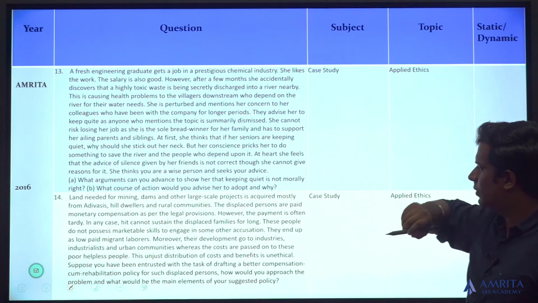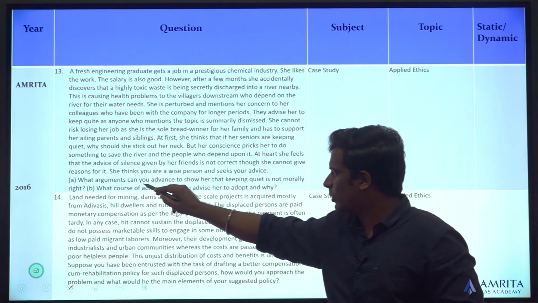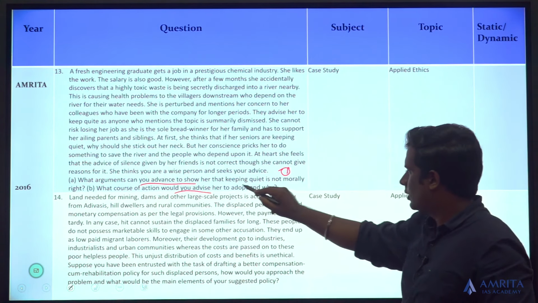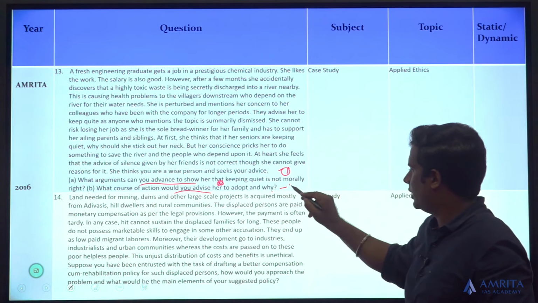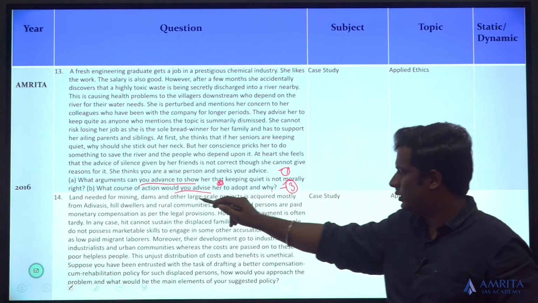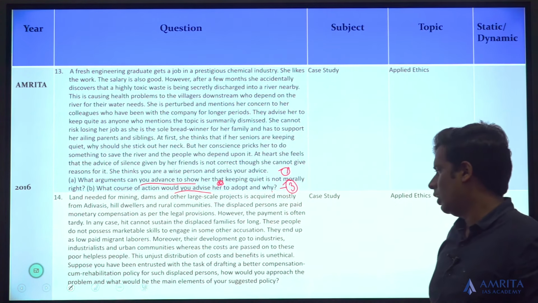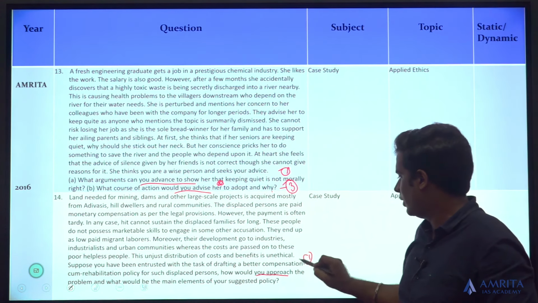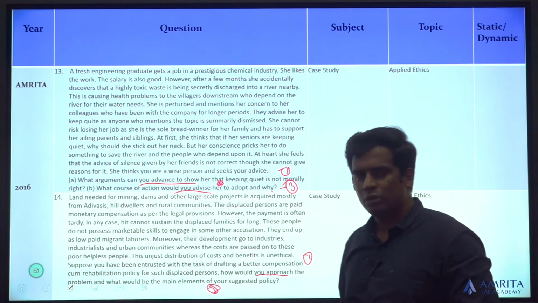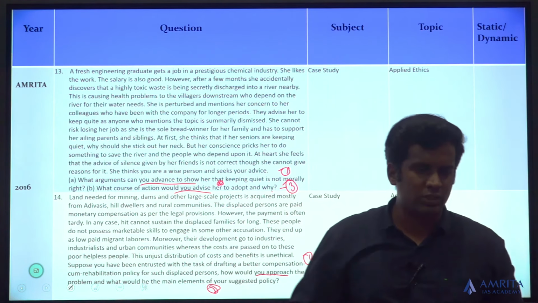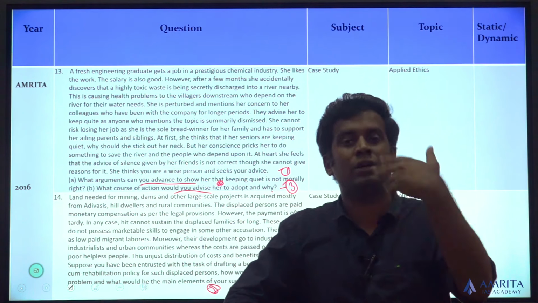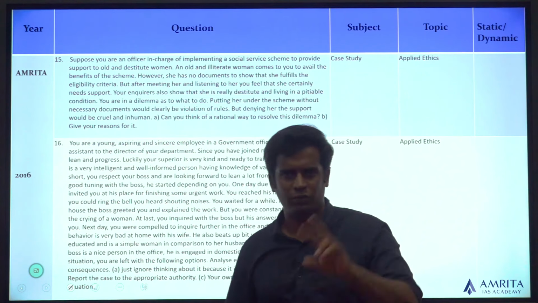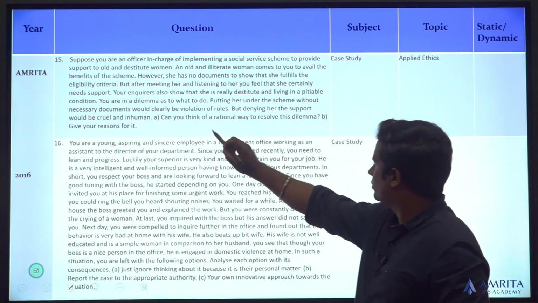This is a case study. It asks what arguments you can advance, that's question number 1, what is the course of action to take, that is question number 2, and why you would suggest that, that is question number 3. And the next case study talks about how you would approach the problem, what is the approach to the problem, and what are the main elements demanded by the question. When you are writing case studies, identify the number of questions and then write them. There has never been a case study where just one question was asked. It's always 2 or 3, majorly 3.